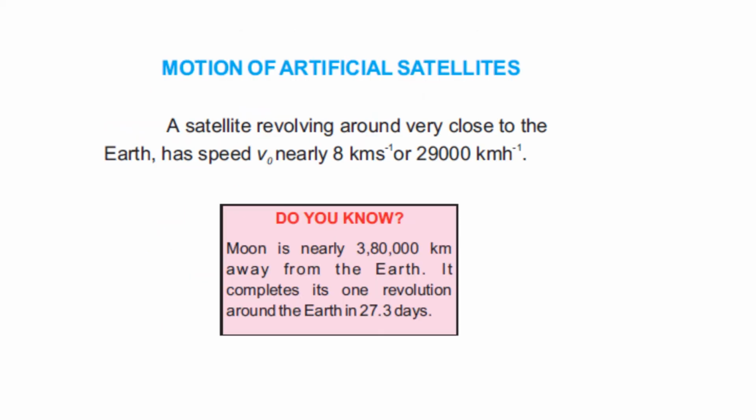So the satellite that is very close to the earth has a velocity of 8 kilometer per second, or we can say 29,000 kilometer per hour. There is also information in your book. Do you know the moon is nearly 380,000 kilometer away from the earth? It completes one revolution around the earth in 27.3 days, right? This is the information that is gathered by the scientists, right?